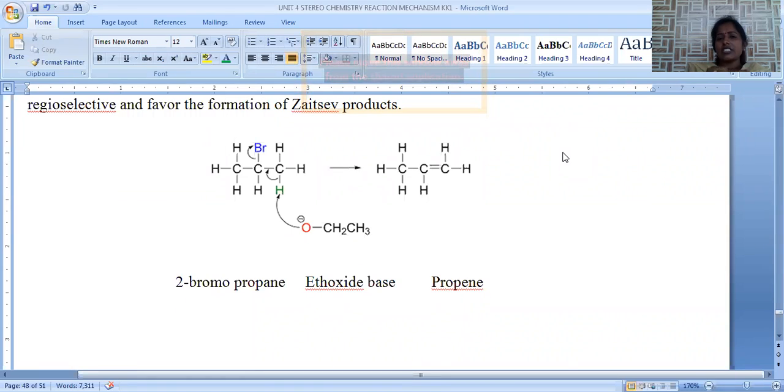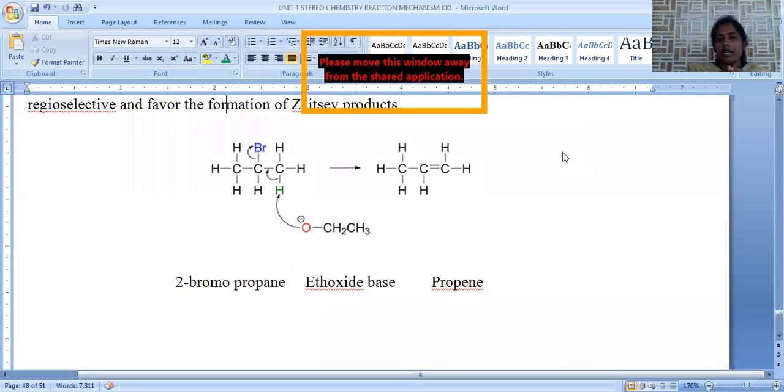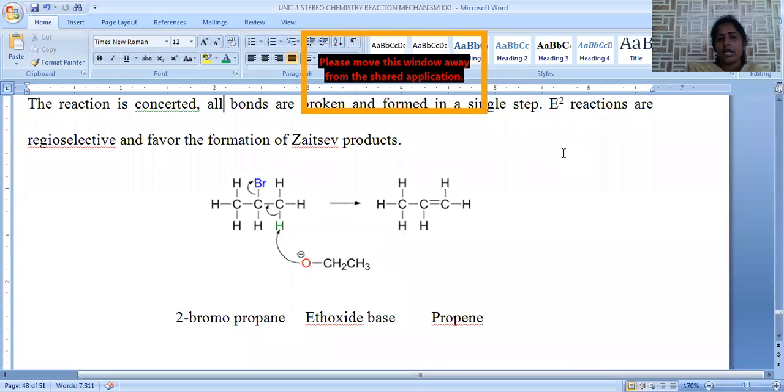E2 reaction is stereospecific in nature. Always it gives a trans double bonded compound. Around the double bond, two similar groups are in opposite directions. That is called a trans double bond. That will be more stable, more favorable in case of E2 elimination reaction.